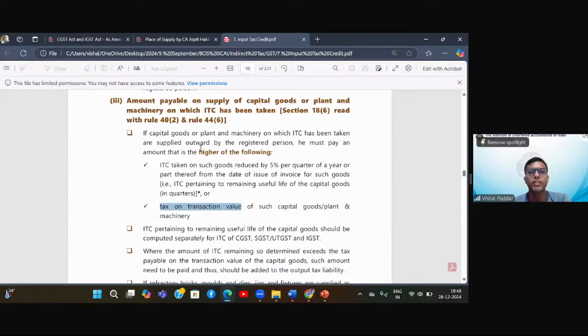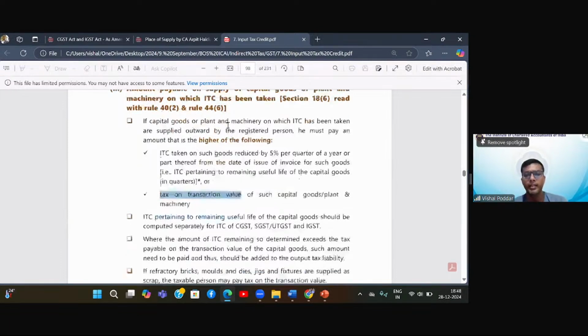I have to pay whichever is higher, so it will be 10 lakhs, the proportionate ITC amount. Second possibility, the tax on transaction value comes to 11.5 lakhs. Again, I have to pay whichever is higher. This is 10, this is 11.5, so I will pay 11.5 lakhs. That is section 18(6) read with rule 40(2) and 44(6).